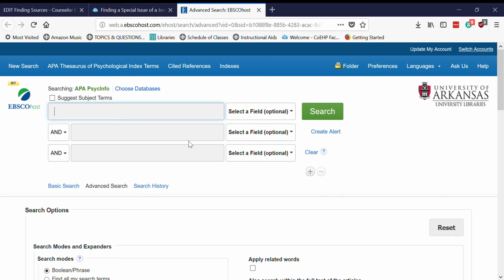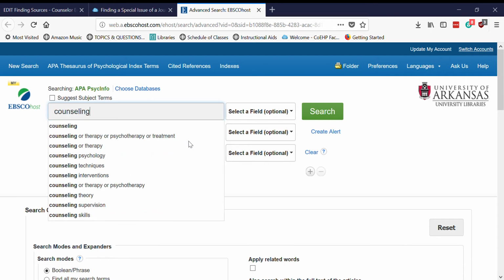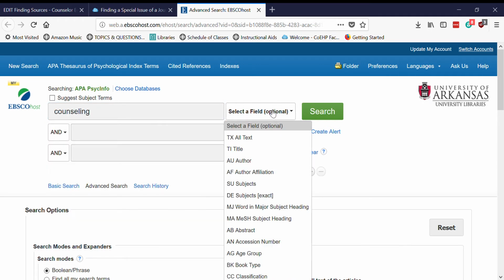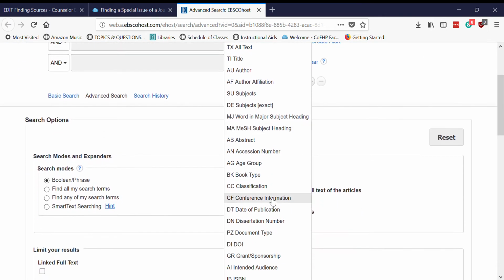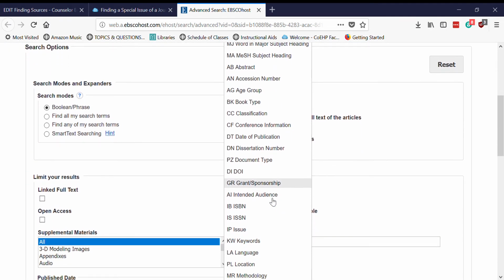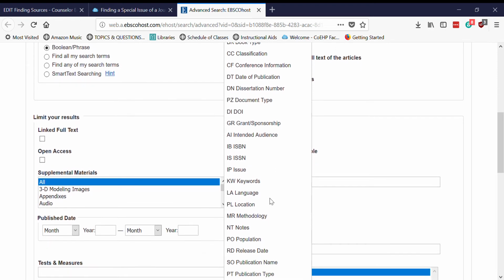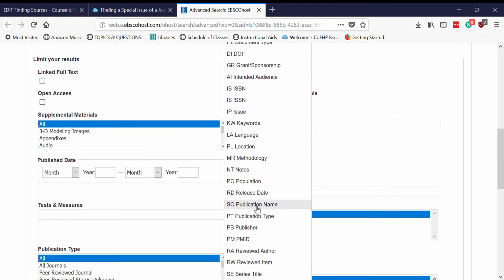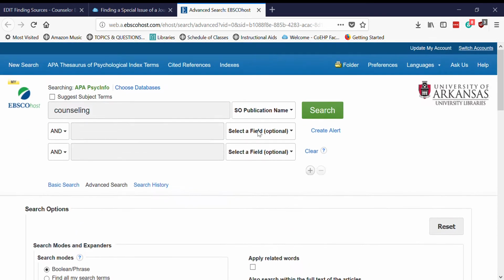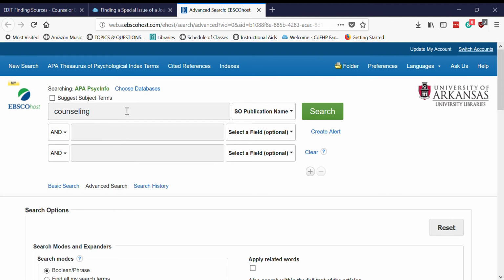Within this database, the first thing that I want to do is find a journal that's related to counseling. And the easiest way to do this is to type in counseling and then change the field to the publication name or journal name. Each database is a little bit different, so you just have to search around until you find one that looks right, but look for either publication name or journal name. So now I'm telling the database, look for the word counseling somewhere in the publication name.